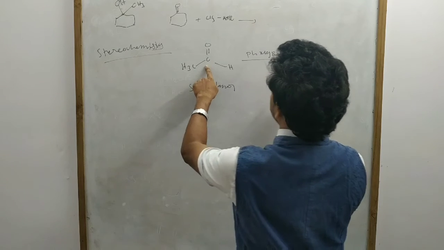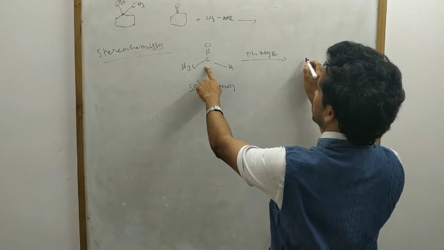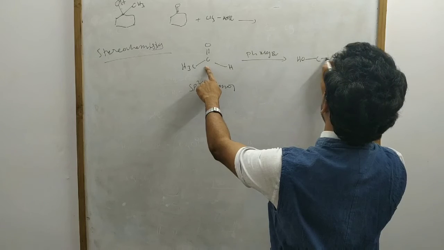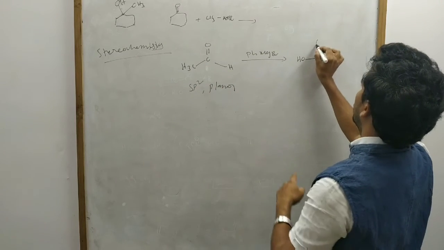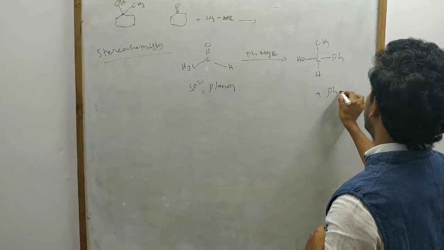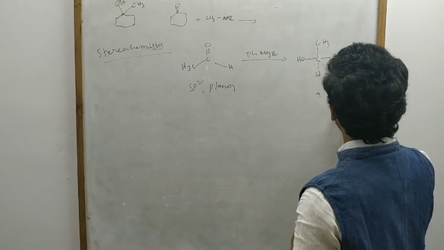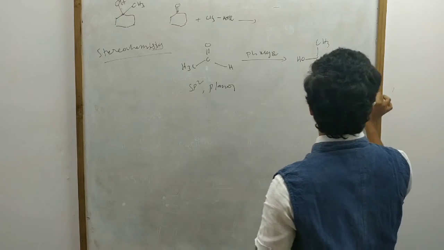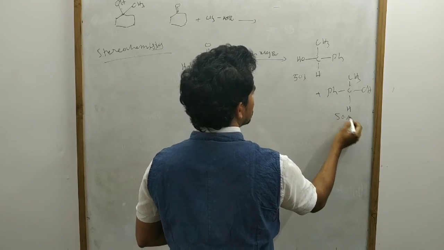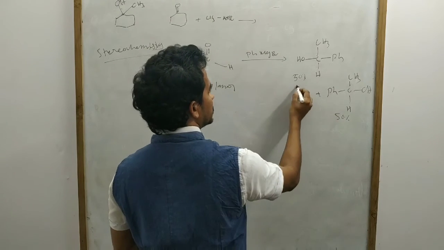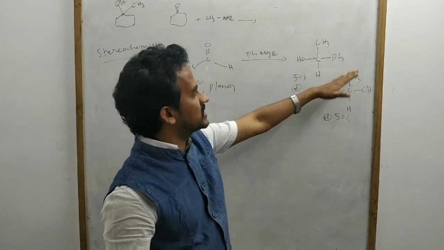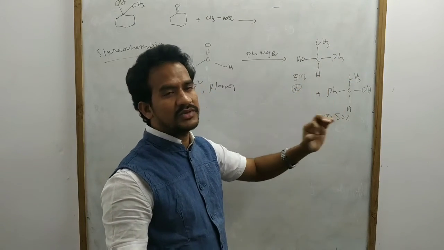So I am writing like this: OH, phenyl, CH3, H, or phenyl, CH3, H. 50% of this isomer and 50% of this isomer. If one is dextro, the other is levo. Both are mirror images.